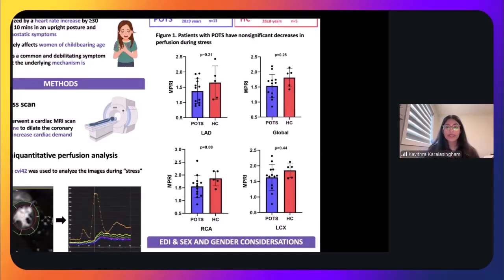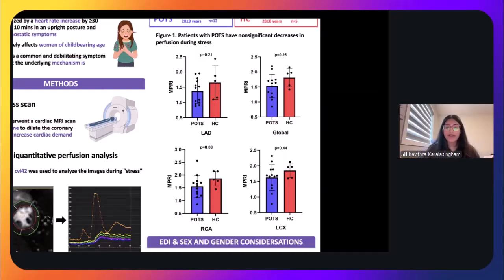So here I'm showing the MPRI, which is the slope that I was talking about earlier, and we're seeing whether or not that slope is different between the patients with POTS and the healthy controls. And here we're seeing that the slope was not significantly different in any of the 3 main arteries or also overall in the heart. But what's interesting to see is that if you look at the bars of the POTS patients, they are lower in each of these graphs here.